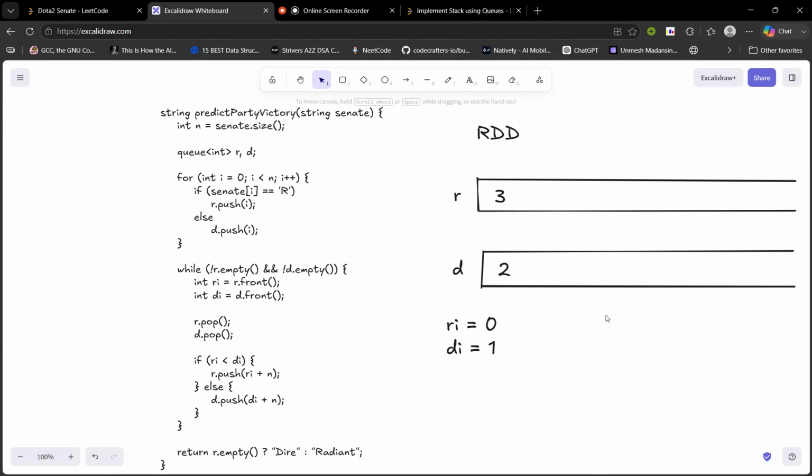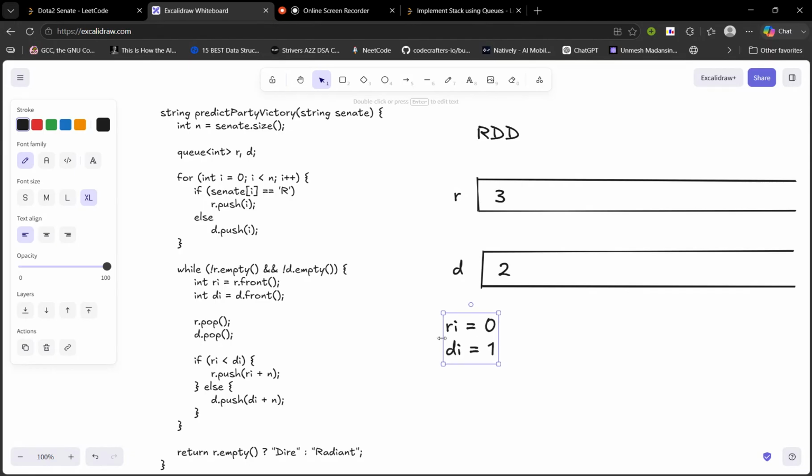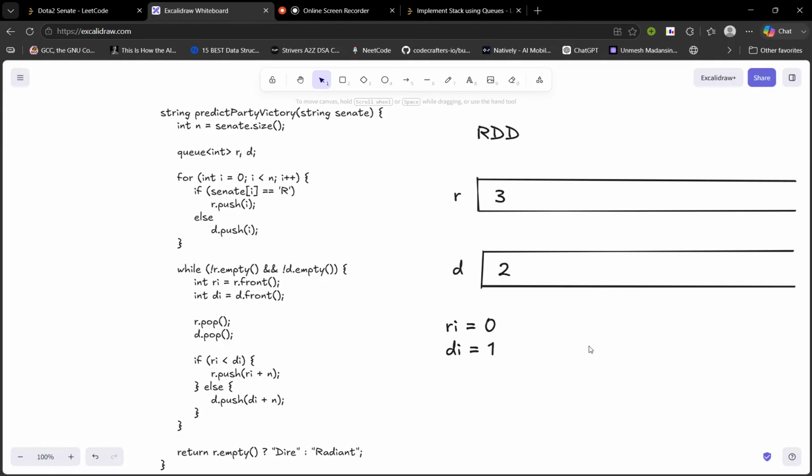So what is the logic of this? See, if Ri is less than Di, we are pushing Ri. What is Ri? It is the index. The index is the priority, or the sequence in which they are casting their votes. So if someone's turn is before the next person, or someone in the other group, the next person has no chance to ban them.